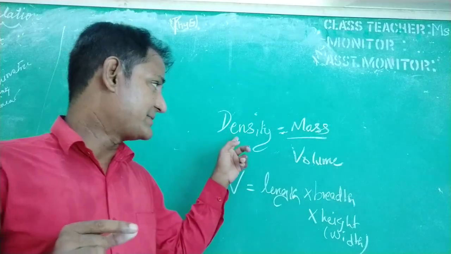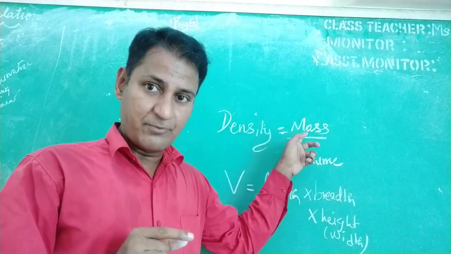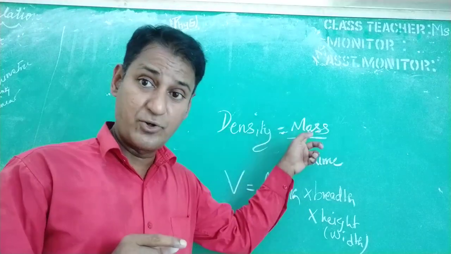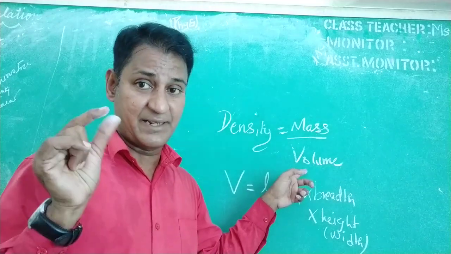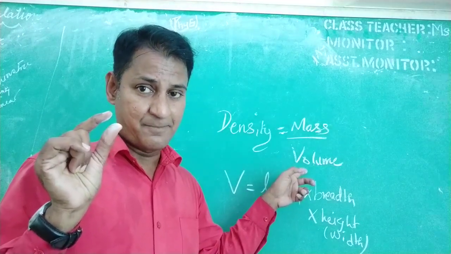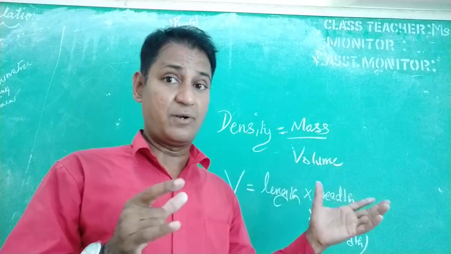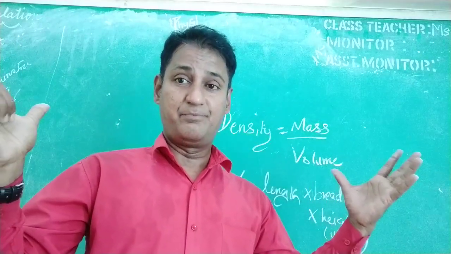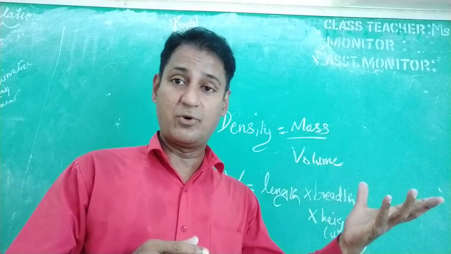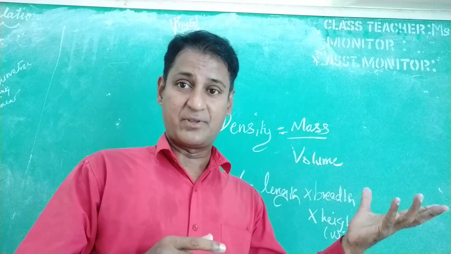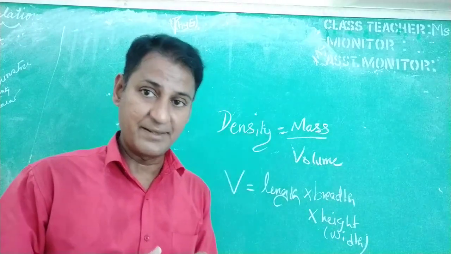When density is more, the mass of that object will be more. So density is directly proportional to mass, but density is inversely proportional to volume. So whatever be the size, the smaller metal ball has more density, right? But thermocol has a bigger size, but the particles inside the thermocol are loosely packed, so the mass is less, because of which the density is also less.